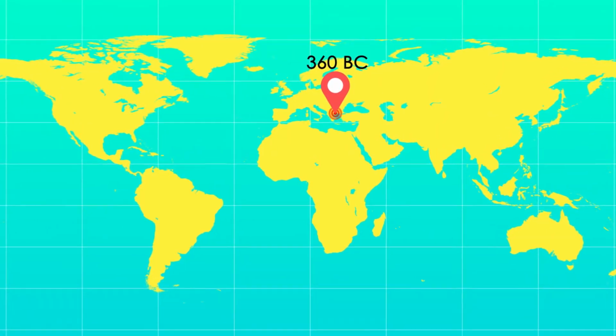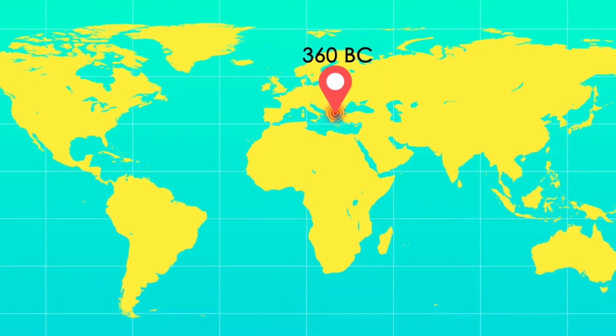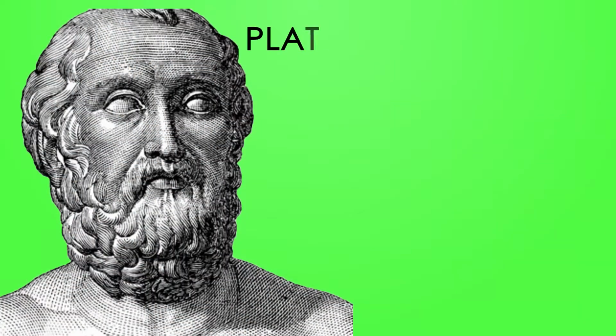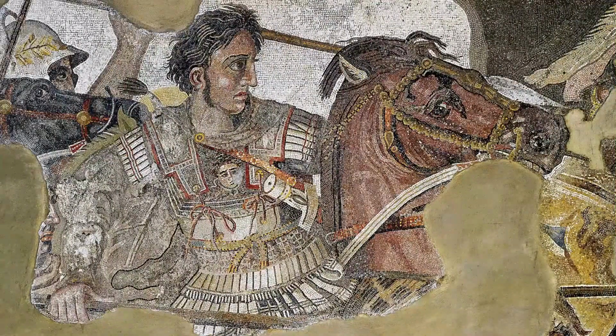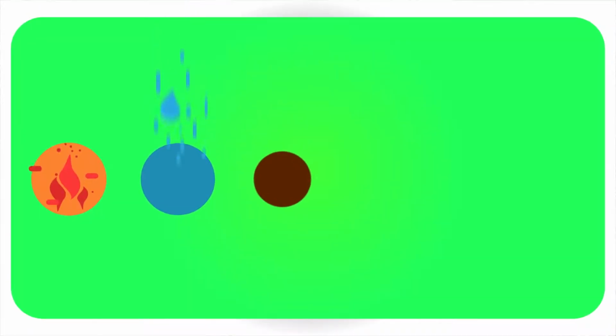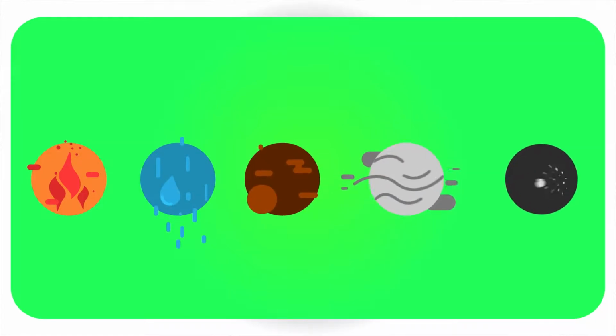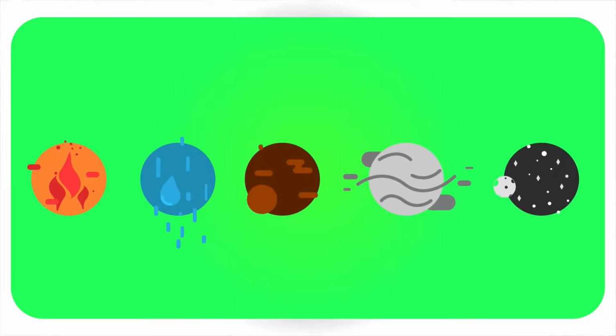Aristotle was born in Stagira, Greece in 384 BC and lived and worked there for almost all his life. Just like his mentor Plato, Aristotle grew up to be known as a great philosopher and even taught Alexander the Great. However, when the atomic theory was proposed, Aristotle didn't believe in it, and instead he taught that all matter is made out of 5 elements: fire, water, air, earth, and ether. It is important to remember that this theory is incorrect and it is largely based on observations.